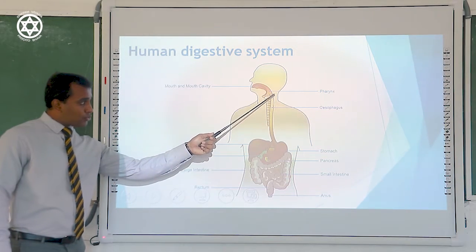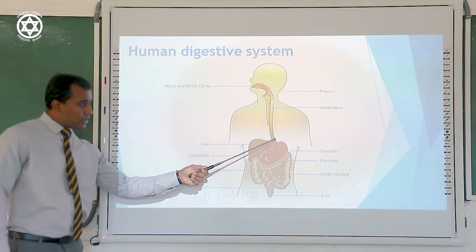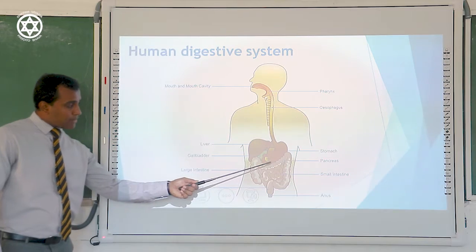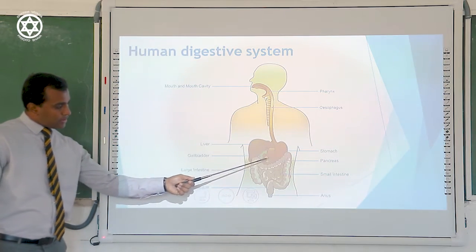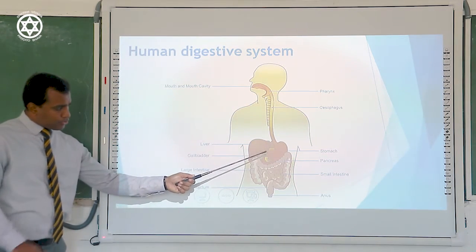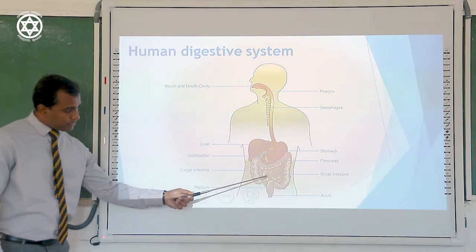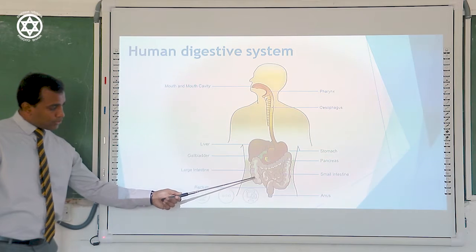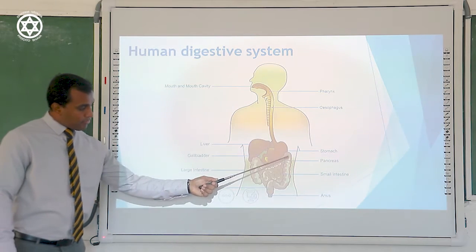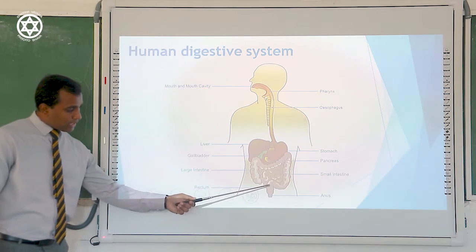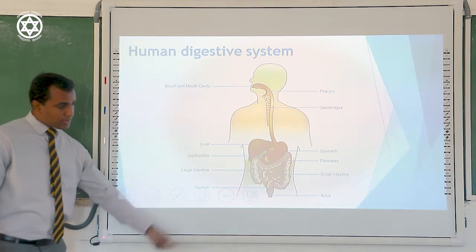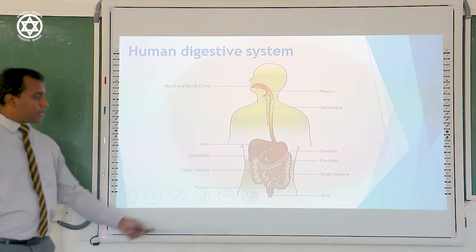Then it passes through the esophagus. Then it comes to a bag-shaped structure called the stomach. Then the food that reaches the stomach is directed towards the small intestine here. Then it is directed to the large intestine. Finally, it is temporarily stored in the rectum and is got rid of into the external environment through the